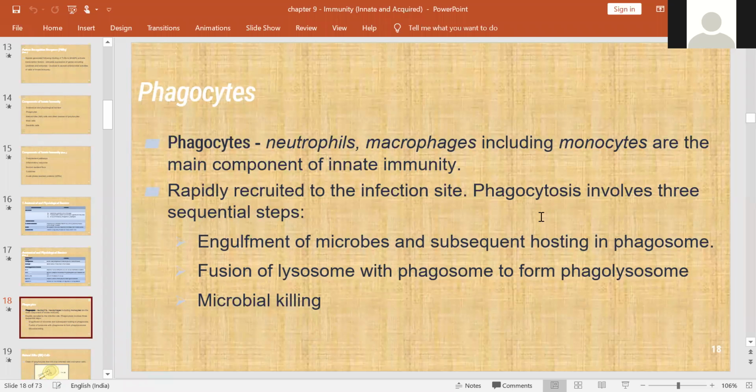First thing, engulfment of these microbes, and after entry it is called a phagosome. After that, it fuses with the lysosome and then it is called a phagolysosome. So in this phagolysosome, because of the enzymes which are present in the lysosome, that will kill the microbes.